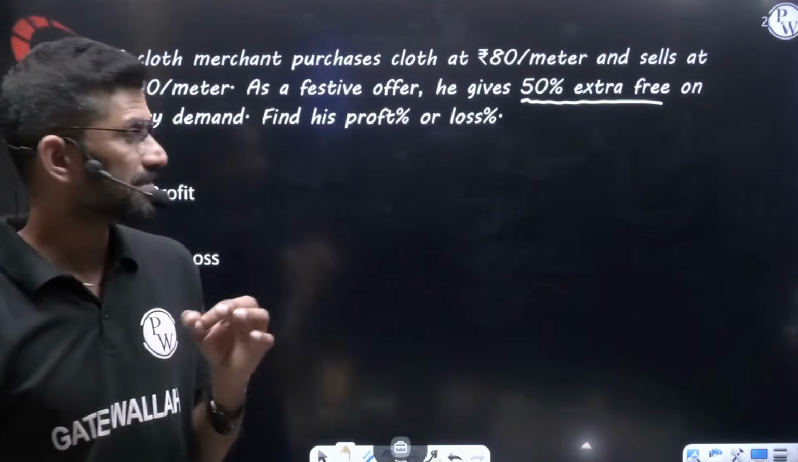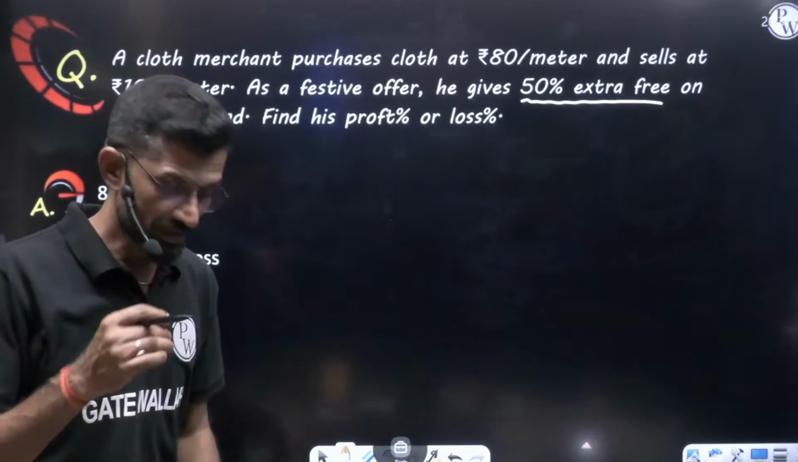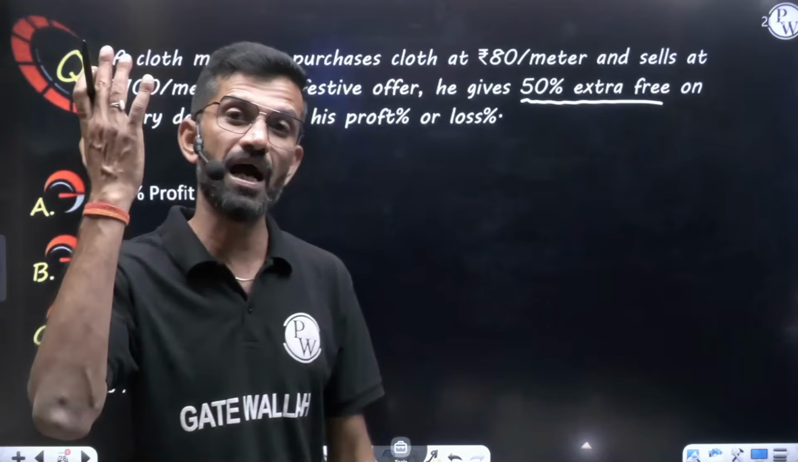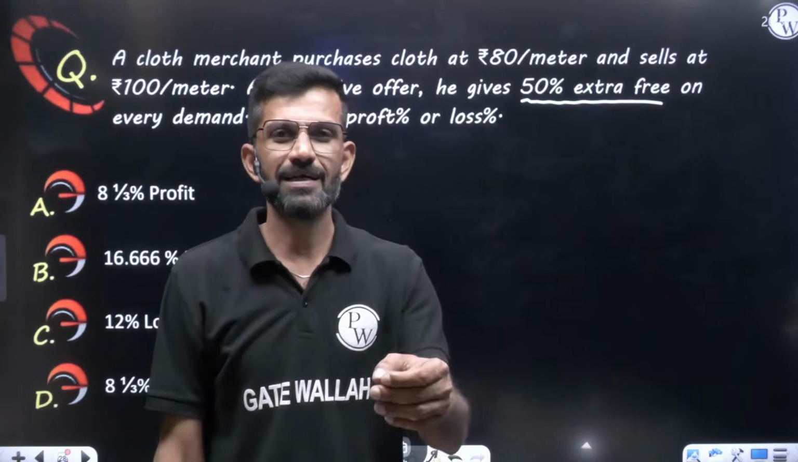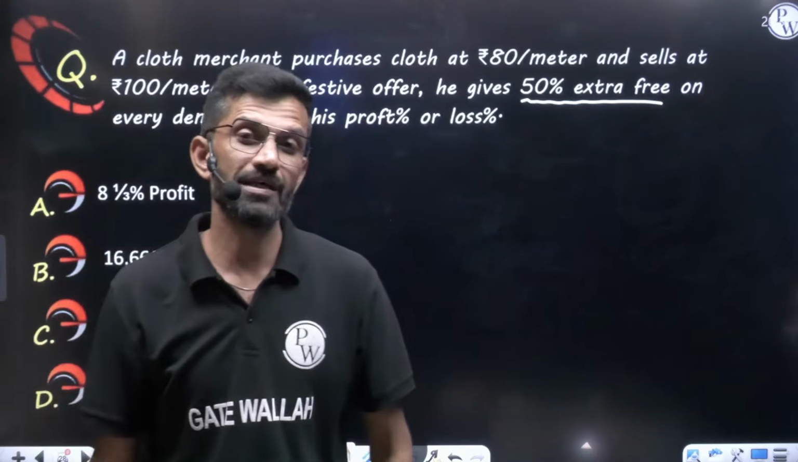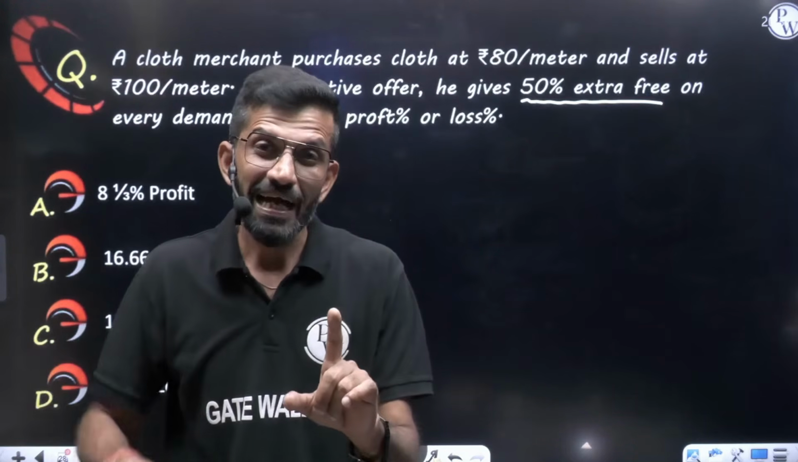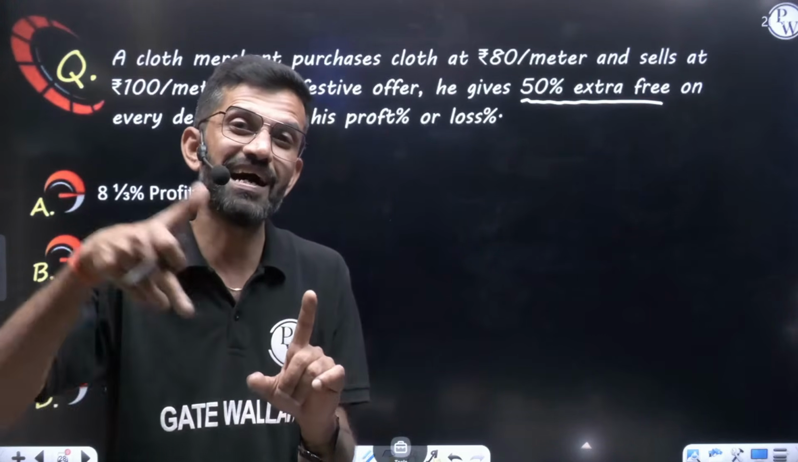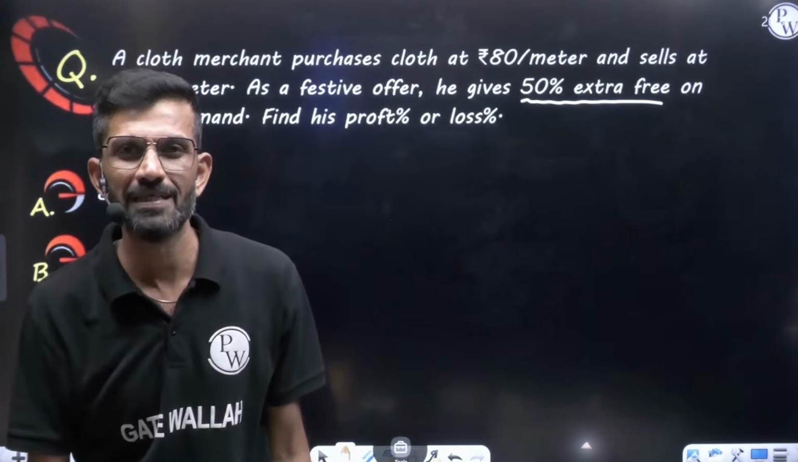My dear friend, understand this part. 50% extra free on every demand. What is the meaning of giving 50% extra free on every demand? It means that the customer came and asked, give me 1 meter cloth. How much will he give to the customer? 1.5 meter. 1 meter he will give and half meter is his offer. Extra half meter, 50% of 1 meter. He will give the customer 1.5 meter.